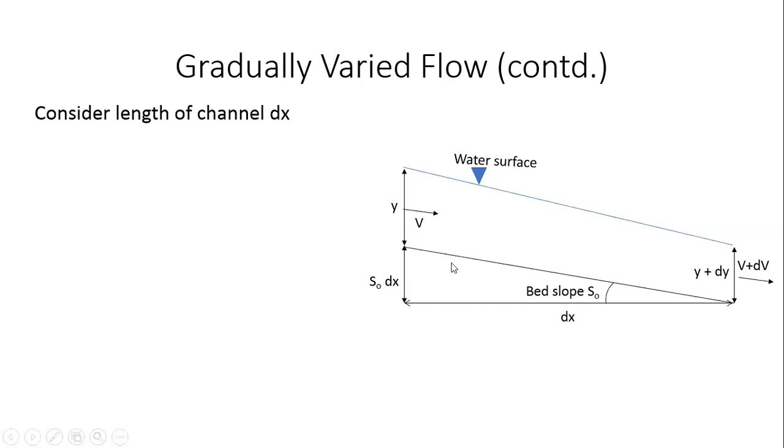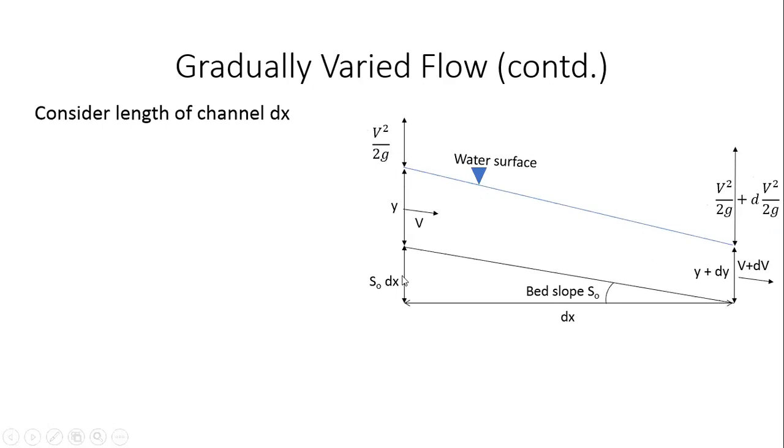That's fairly straightforward. Okay, and then what if I also include the velocity head component at these two points in the cross section? So at this point, the velocity head will be v square by 2g, and at this point, the velocity head will be v square by 2g plus dv square by 2g, right? Because the velocity has also changed to v plus dv, the velocity head also changes a little bit. All right. So now I have v square by 2g and v square by 2g plus dv square by 2g.